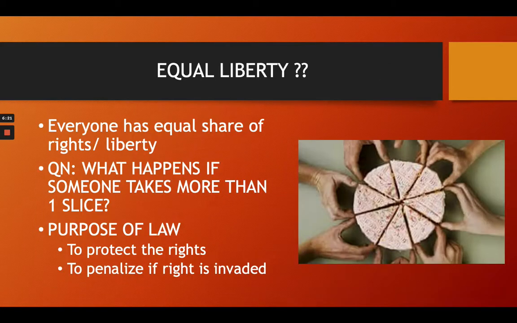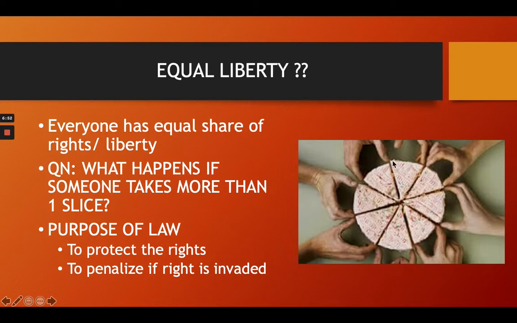Okay, for example. So let's take a look at the first principle, the principle of equal liberty. It says everyone has an equal share of rights and liberty. So let's take a look at this image on our right-hand side. There are 8 people all together, 8 hands, as you can see. So when the cake is divided into 8 slices, each person will get 1 slice. Am I correct or not?